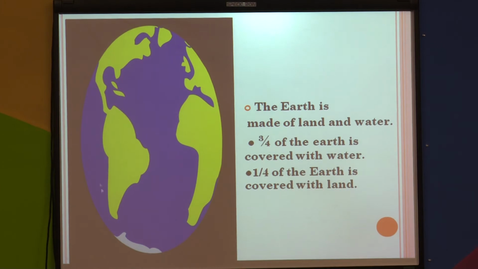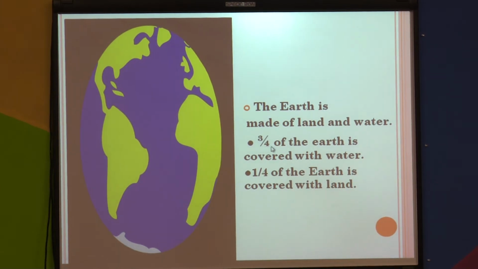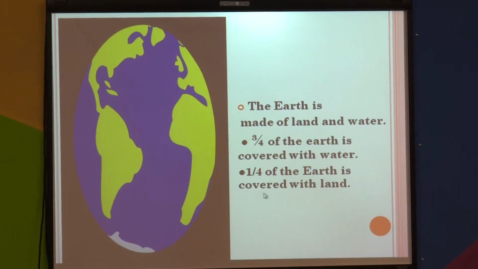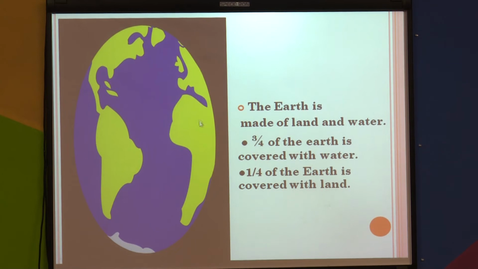In the picture you can see 3/4 of the earth is covered with water and 1/4 of the earth is covered with land. The blue colored part is the 3/4 of the earth covered with water, and the 1/4, which is green in color, is covered with land.